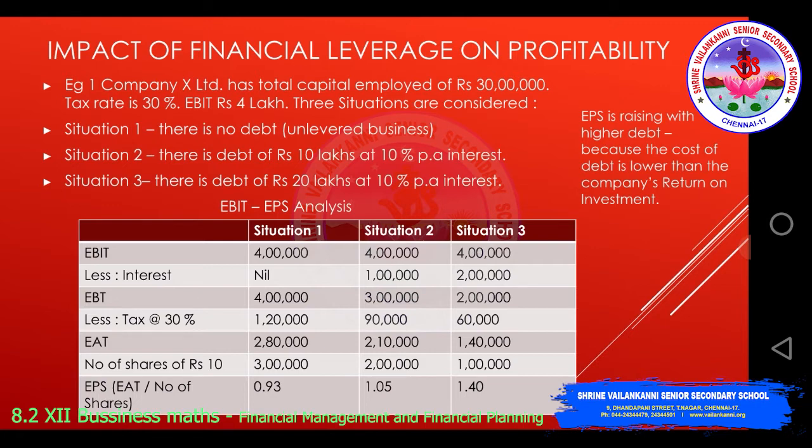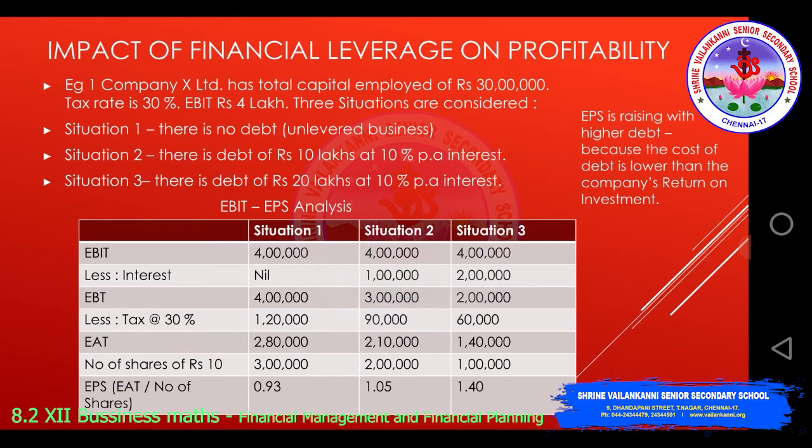Situation 1, there is no debt, unlevered business. If there is no debt, then you do not have any leverage in the business, so it's an unlevered business. Situation 2, there is a debt of rupees 10 lakhs at 10% per annum interest. Then situation 3, there is a debt of rupees 20 lakhs at 10% per annum interest.